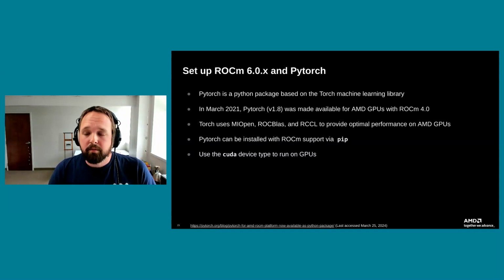The beauty of the way that the developers of PyTorch implemented all this is if you have PyTorch code that runs on NVIDIA GPUs at the moment, you likely don't need to change anything. All you need to do is change the package that's providing PyTorch in the background. Just point to one that uses the ROCm backends. You can still use the CUDA device type to run on a GPU.